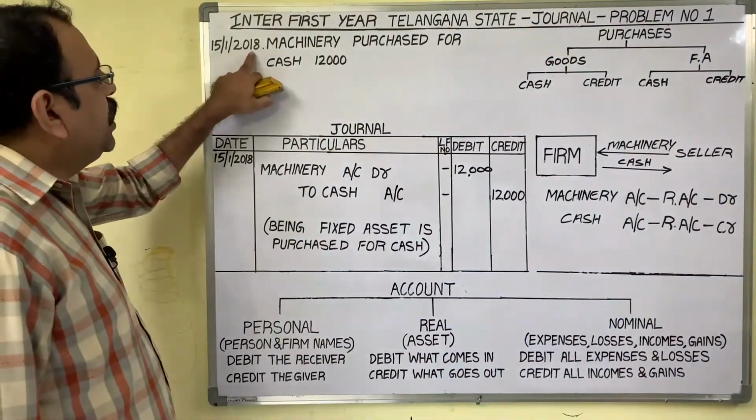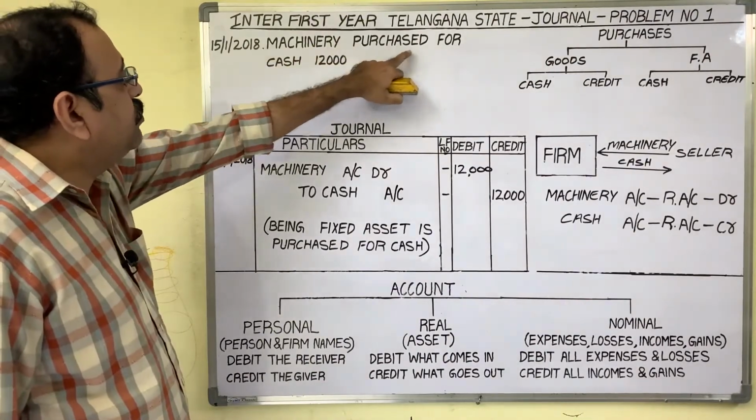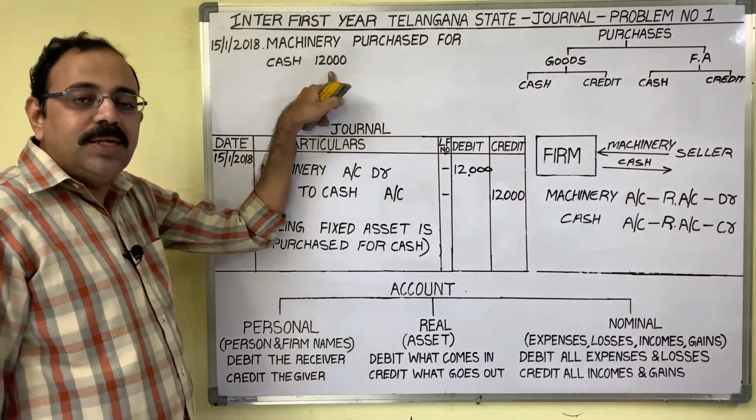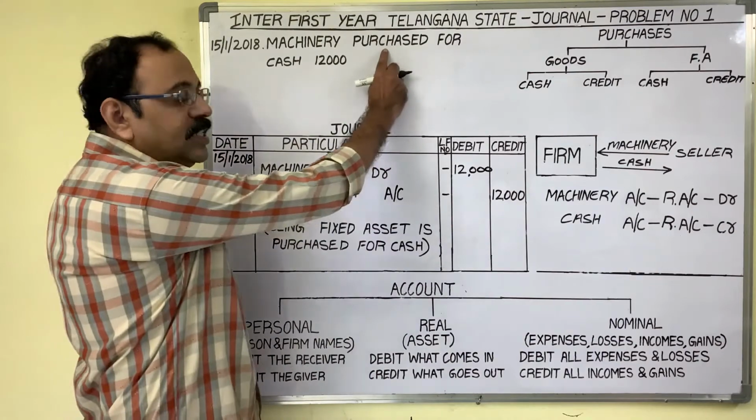The 15th date transaction is machinery purchased for cash, 12,000 rupees. See, this is a purchase transaction.